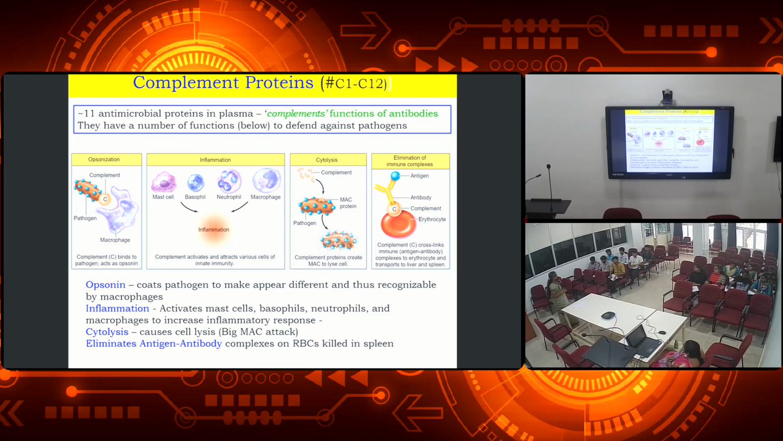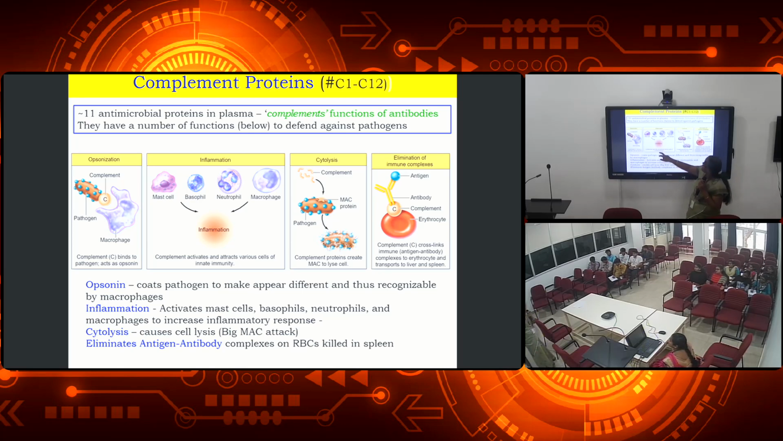To enhance, to make interest, right? So imagine that if the pathogen is getting entered into our body, our macrophages may not recognize that it is the pathogens. It needs some support, right? So soon after the pathogen gets into our body, what this complement protein will do is that it will go and bind to the pathogens and make our macrophage recognize this as the pathogens. Then you know the mechanism of what is happening inside the macrophages.